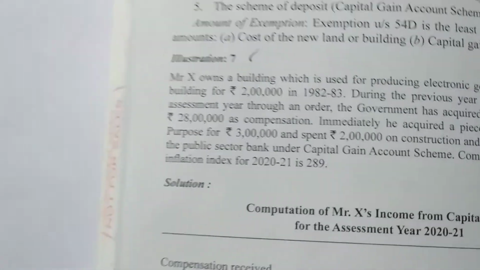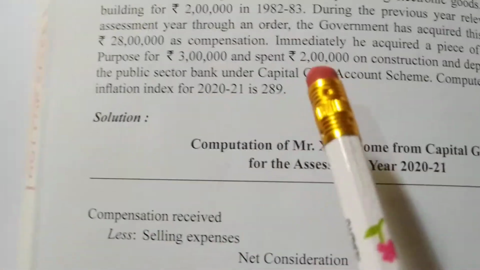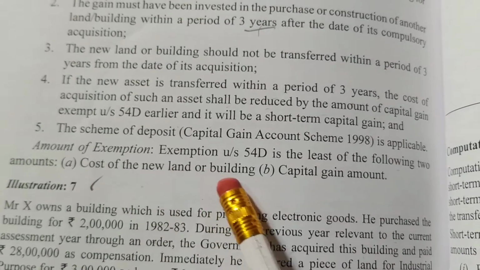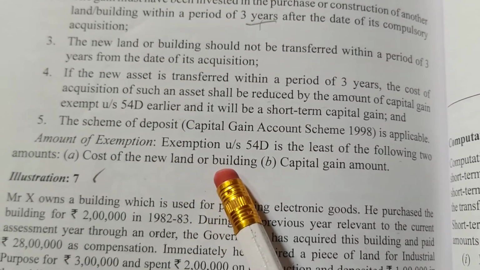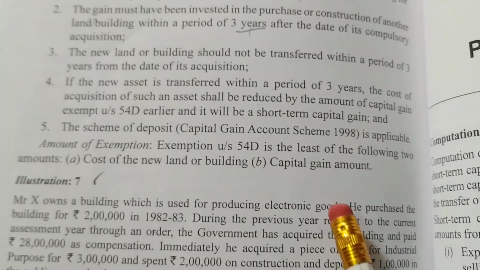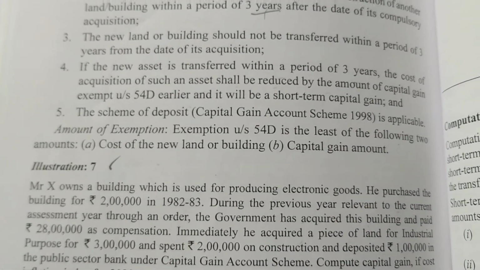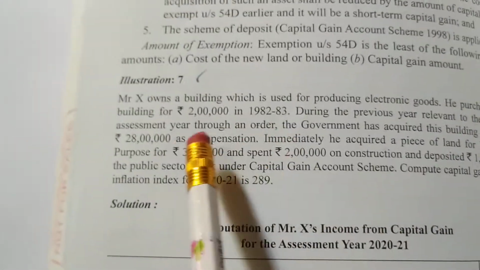Next, see example number 7. What he says, again the exemption will be the same. What is the exemption? The lesser of the following two: cost of new land and building plus amount deposited in the capital gain scheme, and the capital gain amount. So the lesser of the two will be considered as the exemption. Yes.